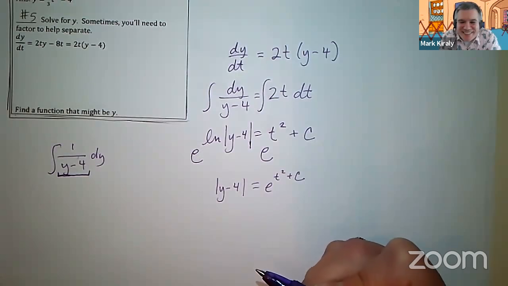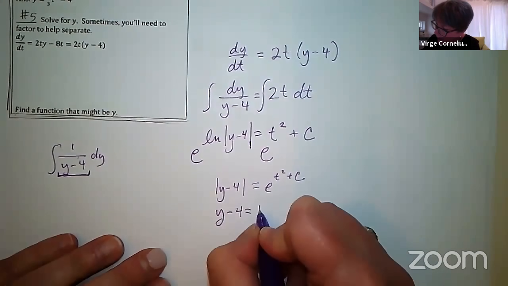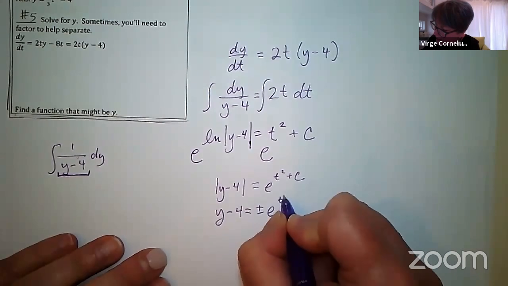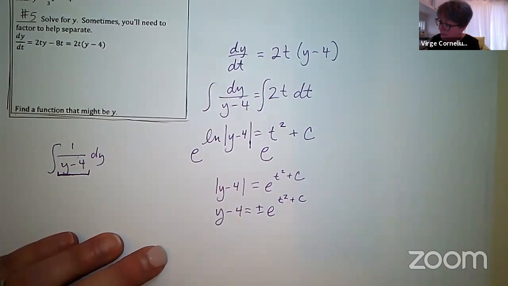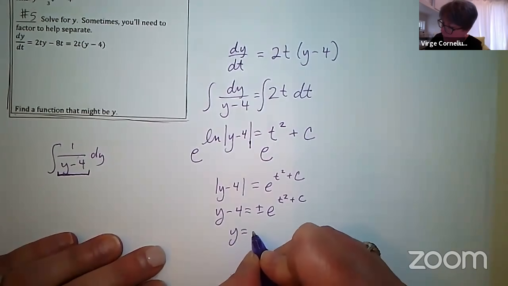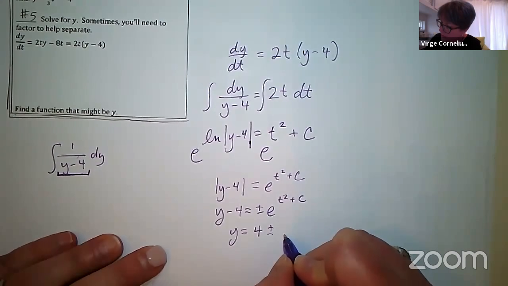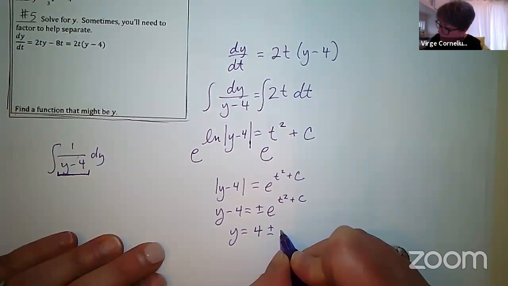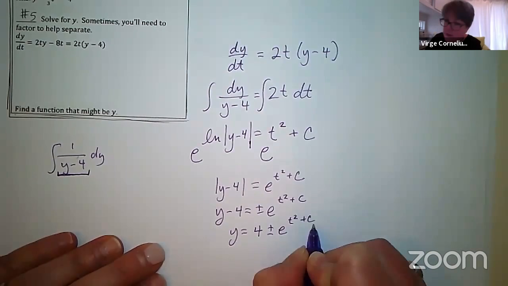Okay, so removing the absolute value bars requires a plus or minus on the other side, since the absolute value is the positive and the negative. And then to finally solve for y, I would add 4 to both sides. So I would get y is equal to 4 plus or minus e to the t squared plus c. And that t squared plus c is all up in the exponent.